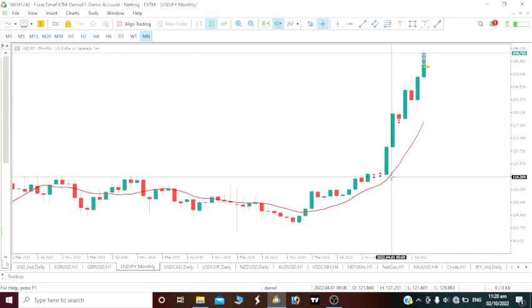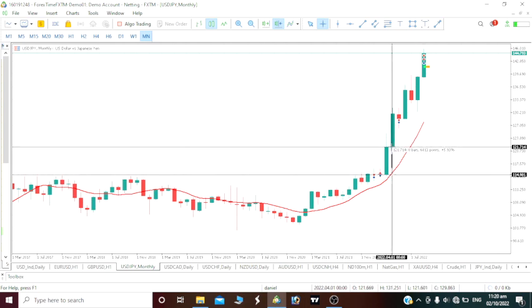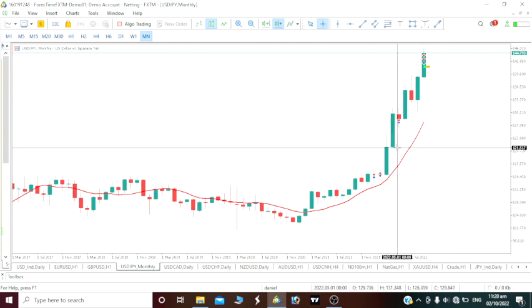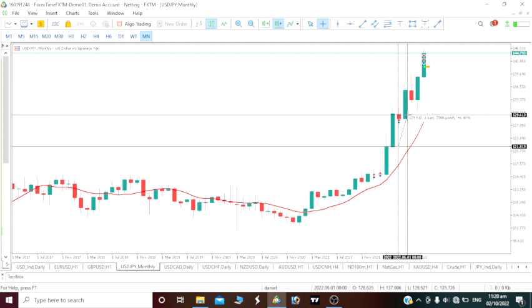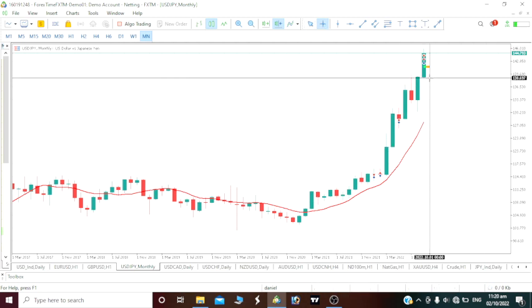Let's see this kind of movement from here. We have about 600 pips here. We had about 800 pips for the month. This month here, we have close to 600 pips. By the way, if you're on the monthly time frame, if you can grab about 400 to 500 pips before this month ends, I think you will be able to accomplish that.